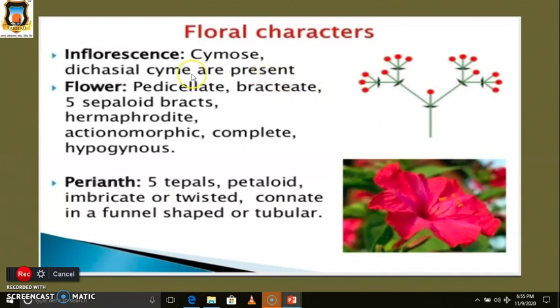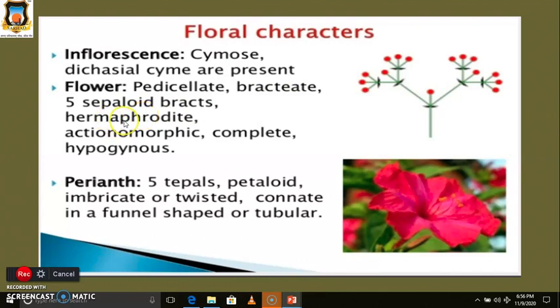Then floral characters. Their inflorescence is of the cymose type, generally dichasial cyme. Observe this diagram. The same number of flowers are produced. Then the flowers are pedicellate, meaning stalks or pedicels are present. Then they are bracteate, with five sepaloid bracts.